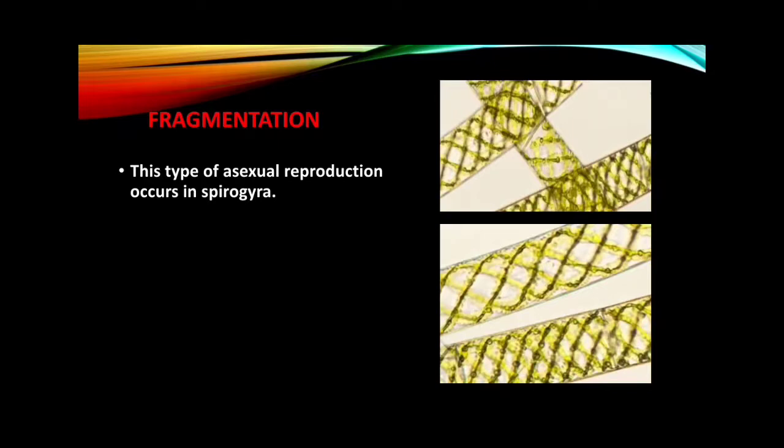Fragmentation. Fragmentation is the method of asexual reproduction which occurs in Spirogyra and some lower organisms. A mature Spirogyra breaks into two or more fragments, and each of these fragments grows and forms a new organism.